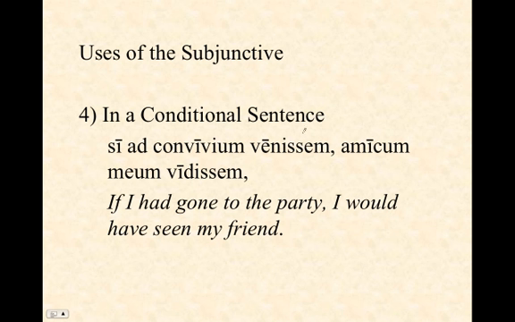And these are two subjunctive pluperfect verbs. And we translate it, if I had gone to the party, I would have seen my friend. But the fact is, according to this sentence, I did not go to the party, and I did not see my friend. And so you'll see subjunctive used in such sentences as conditionals as well.